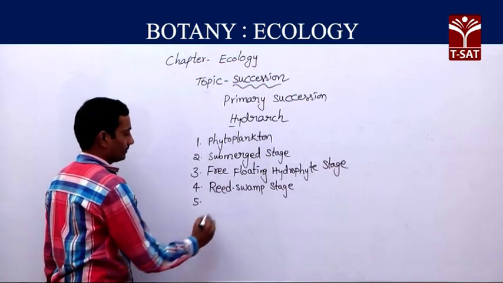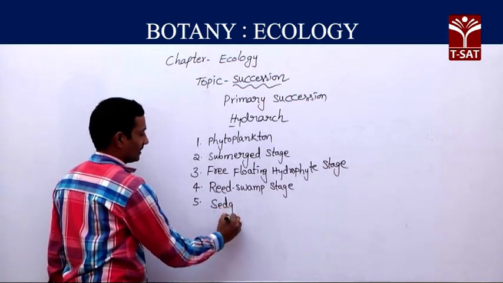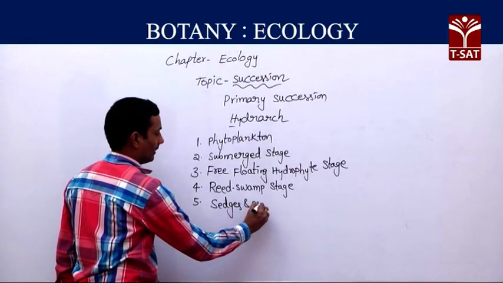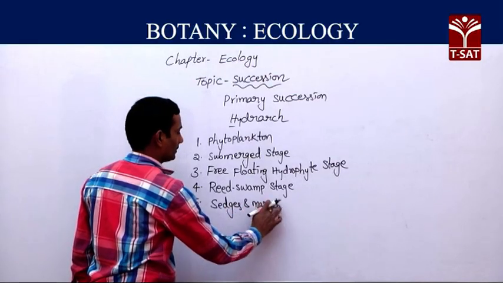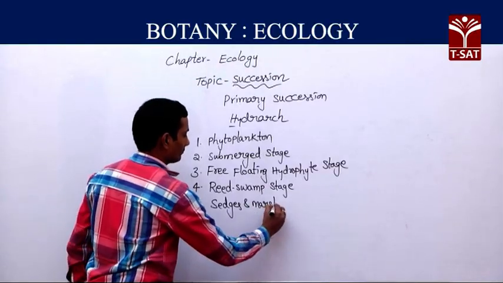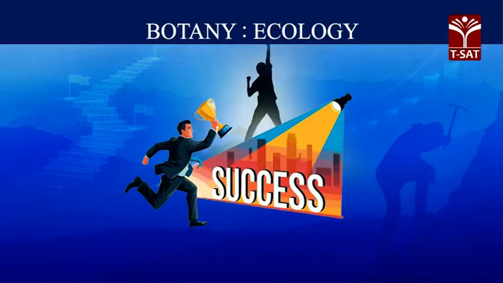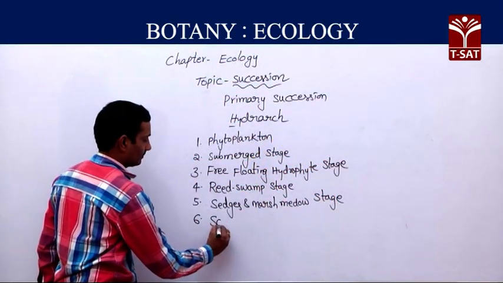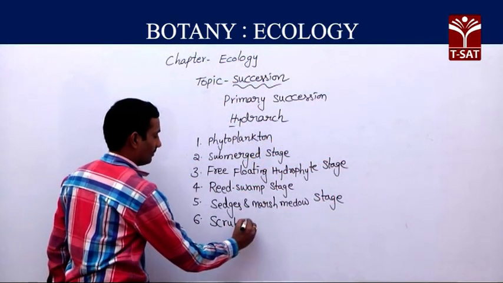Fifth stage, sedges and marsh meadow stage. Sixth stage, scrub stage.